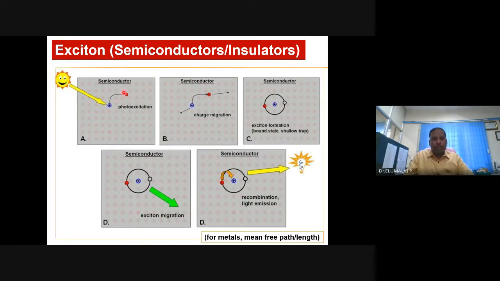And an exciton is formed. Now we will define what an exciton is. What is an exciton? The bound state of an electron and a hole. The bound state of an electron and a hole is known as an exciton. When it happens, the electron in the ground state picks up the energy from the source and goes to the excited state. This is negative charge, and automatically from where the electron is lifted is a hole, positive charge.